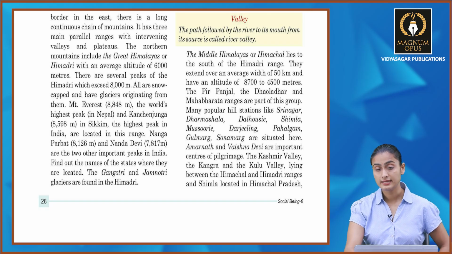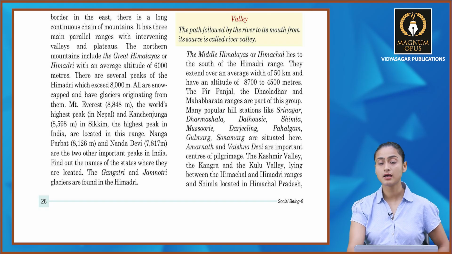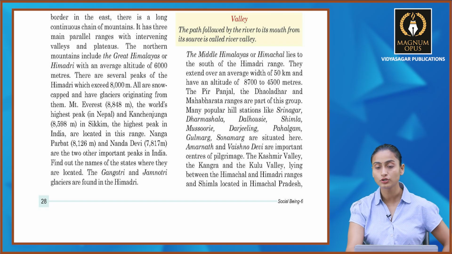Then we have valleys. The path followed by the river to its mouth from its source is called the river valley. Now the middle Himalayas or Himachal lies to the south of the Himadri range. They extend over an average width of 50 kilometers and have an altitude of around 3,700 to 4,500 meters. The Pir Panjal, the Dhauladhar and the Mahabharat ranges are part of this group.